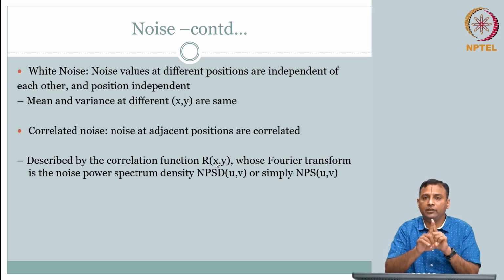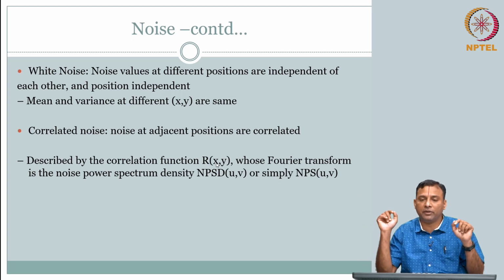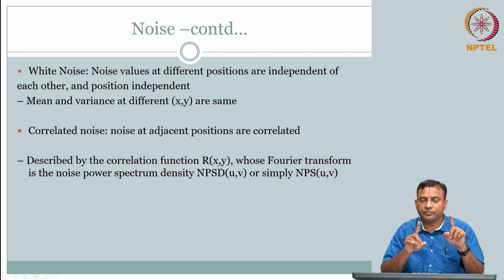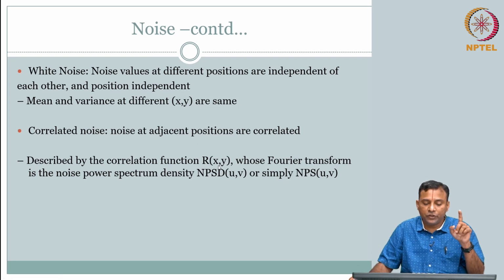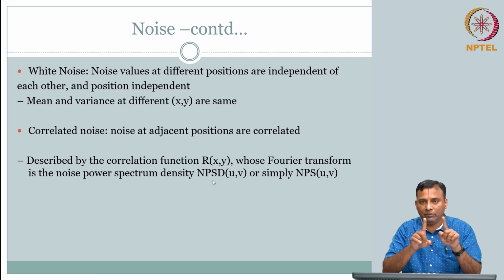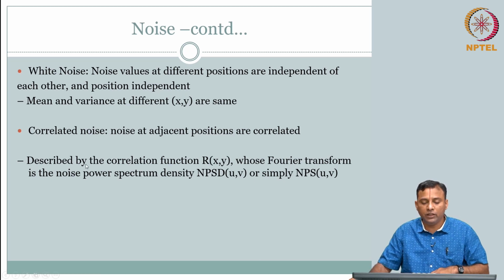If there is a spatial one, then you have a counterpart in the frequency domain. So, you take the Fourier transform of the correlation, and that gives you what is called the noise power spectral density. So, if there is correlated noise, essentially you are correlating different positions, and so using the correlation function, that is in the spatial domain.